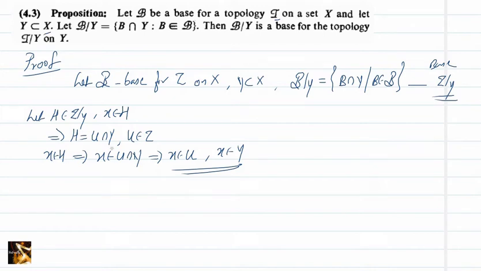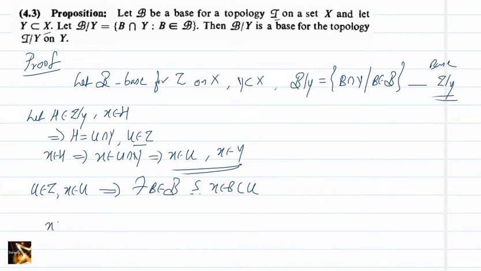Now U is a member of tau. So by this, U belongs to tau and X belongs to U. By characterization of base, there exists a member B in the collection B such that X belongs to B and is contained in U. That is the characterization of base, because we have taken B as the base for the topology tau.